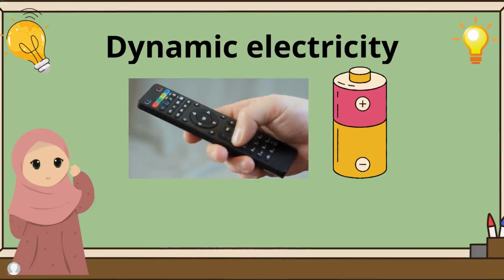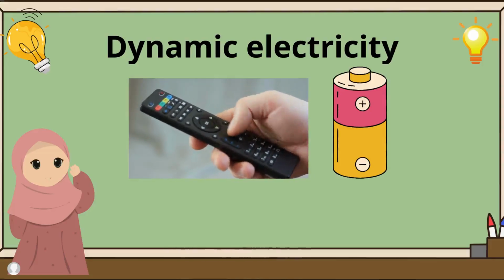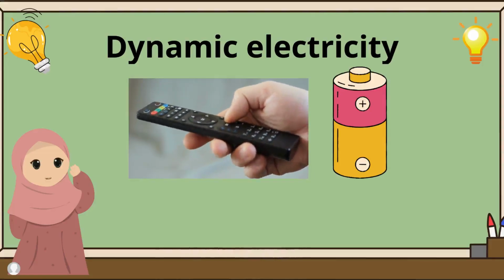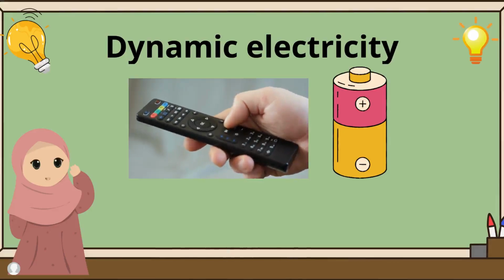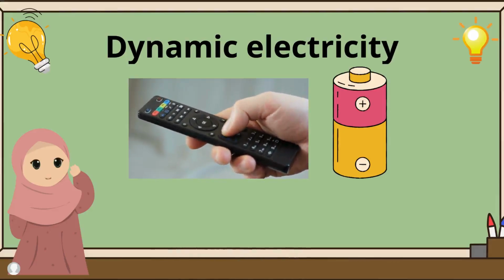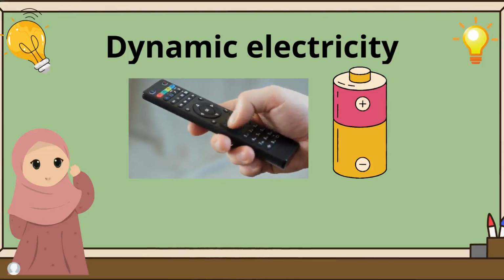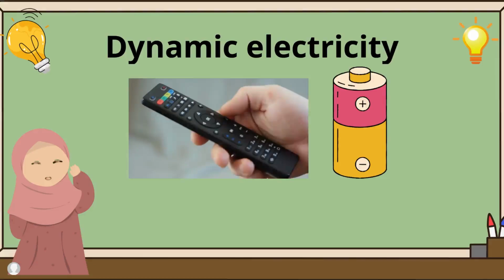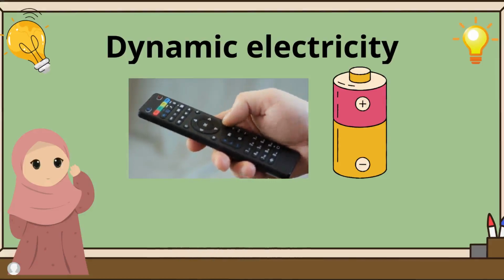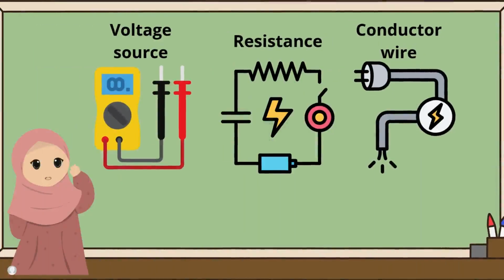Now if the placement of the battery is reversed, the remote cannot work. You may ask, "Why is that?" If the poles of the same battery are aligned, there will be no voltage difference in them. As a result, the electric charge cannot flow. To generate dynamic electricity, several components are required, which are as follows: voltage source, resistance, and conductor wire.